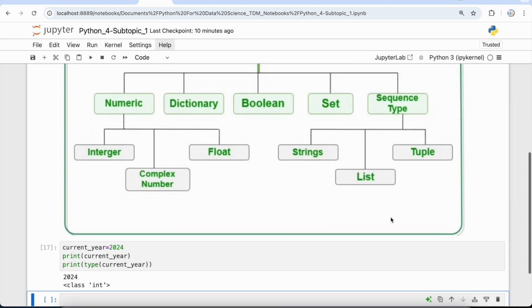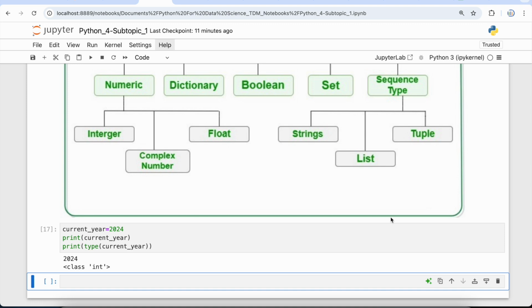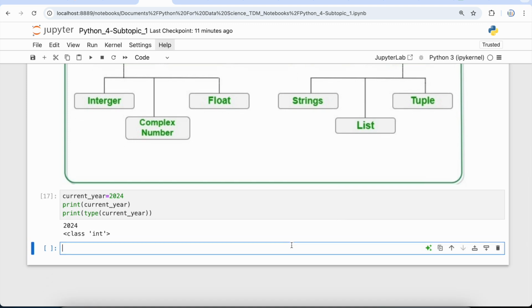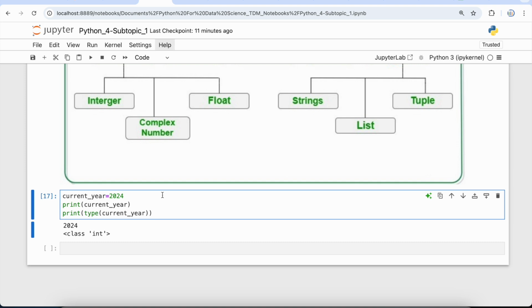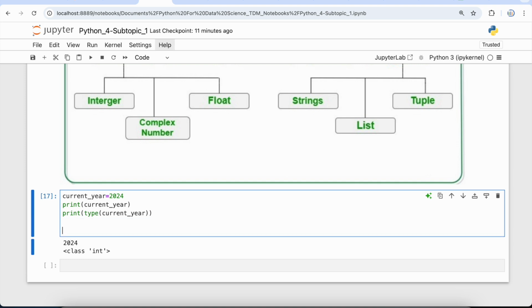So let's consider a simple example to define the values of different data types and check their values. Okay, so we'll start with a very simple example. Let's say that we have our current year 2025, which is numeric, right? Now if I want to save my name, or let's say that we want to save employee name, right? So let's say we are saying employee_name is equal to Atul.